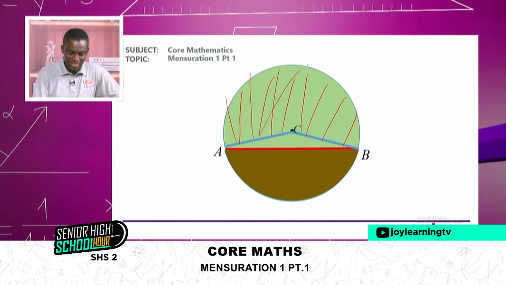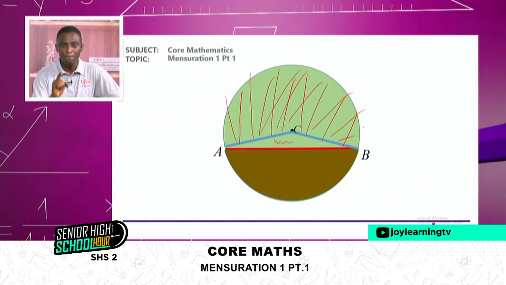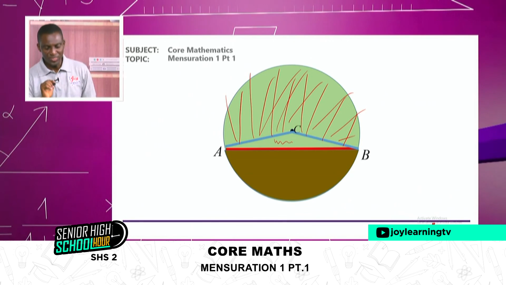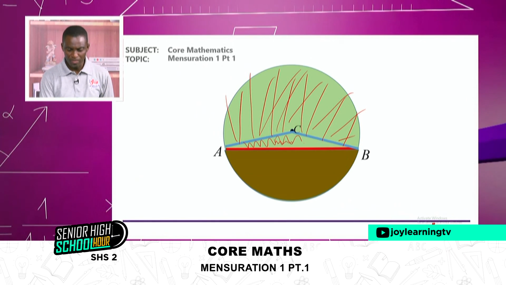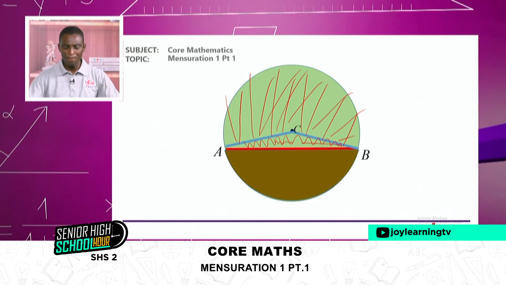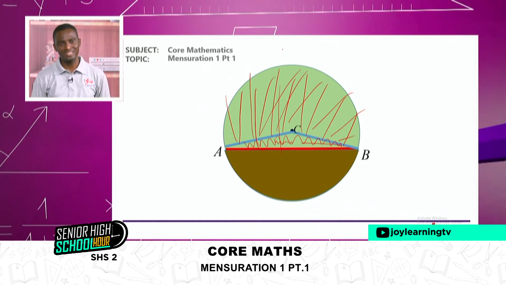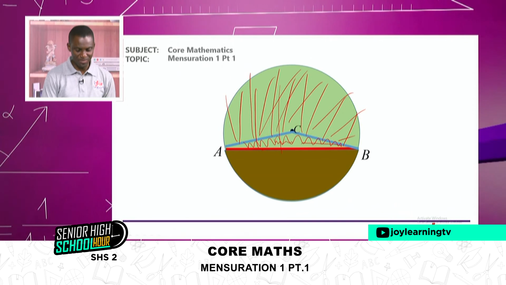The portion here alone, without this part, defines the major sector. Good. If that is true, then we'll see that this small triangle here is adding up to the major sector to give us the whole major segment. That is what I want you to observe. Let me repeat that portion again.